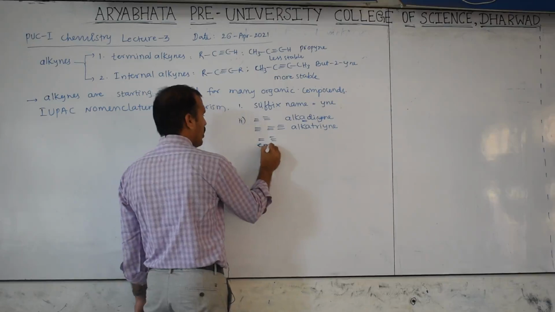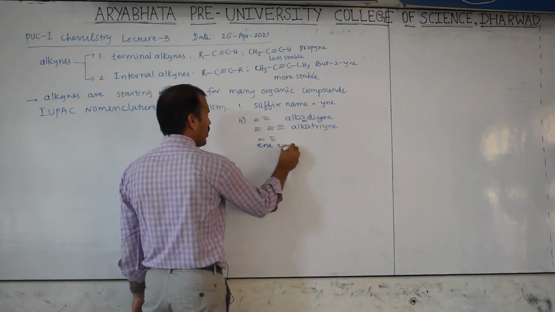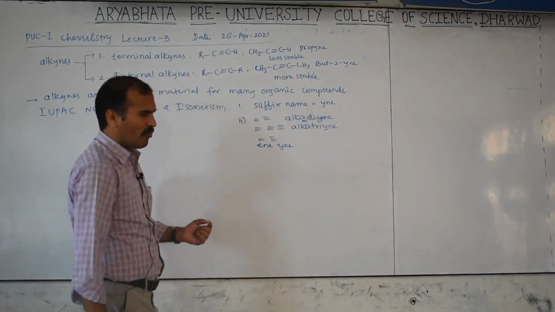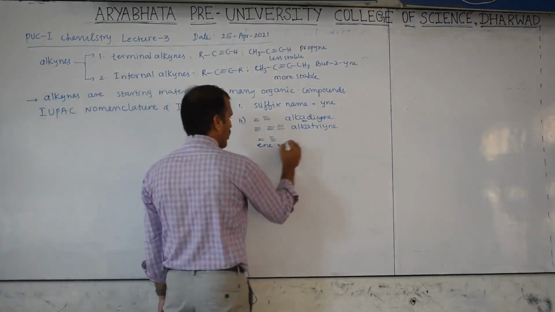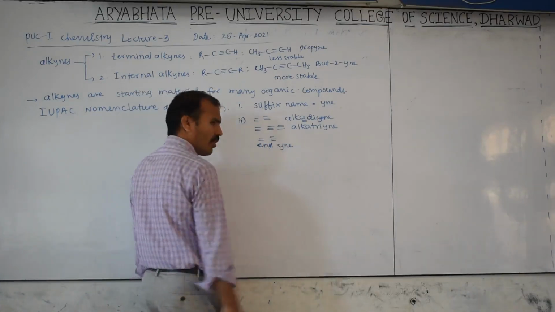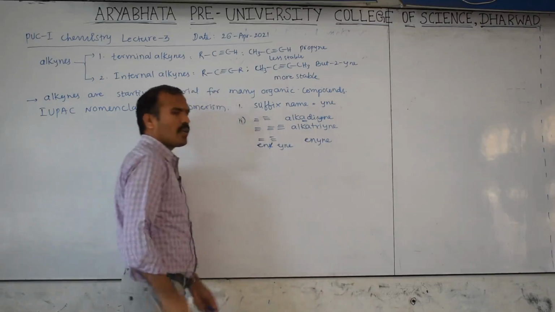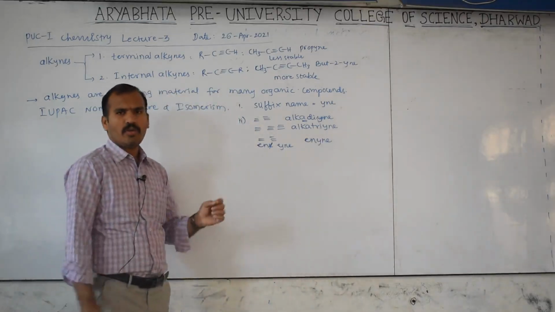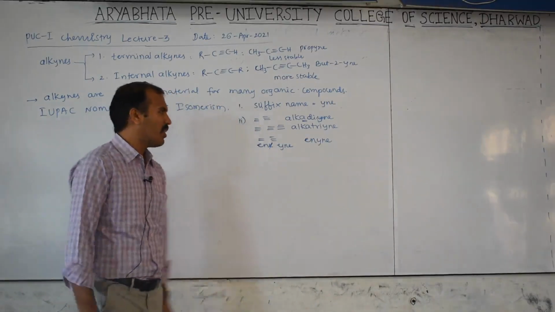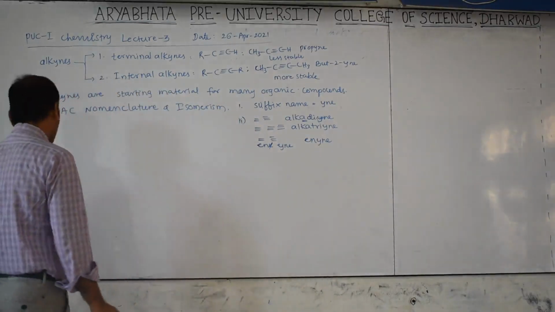It is "-ene", this is "-yne". Which will be the first letter in the alphabet? E. Therefore the E is removed due to the Y as the next letter, then it is called "-enyne". These you already know in the IUPAC nomenclature rules. I just gave the introduction on how to use this nomenclature.